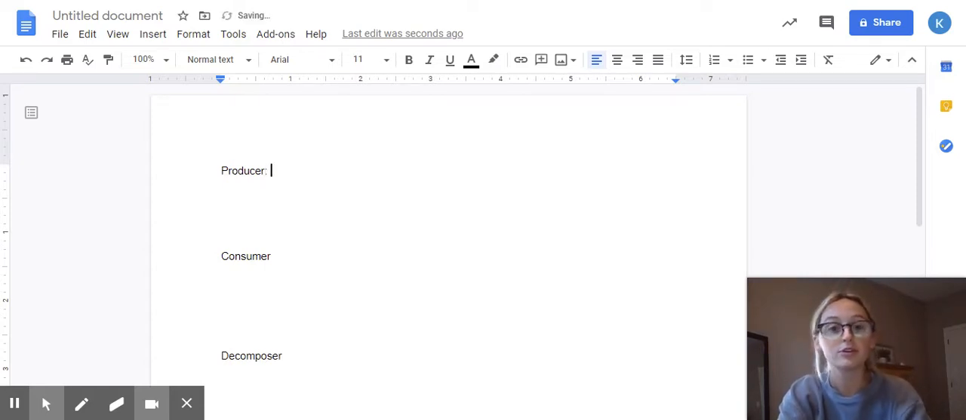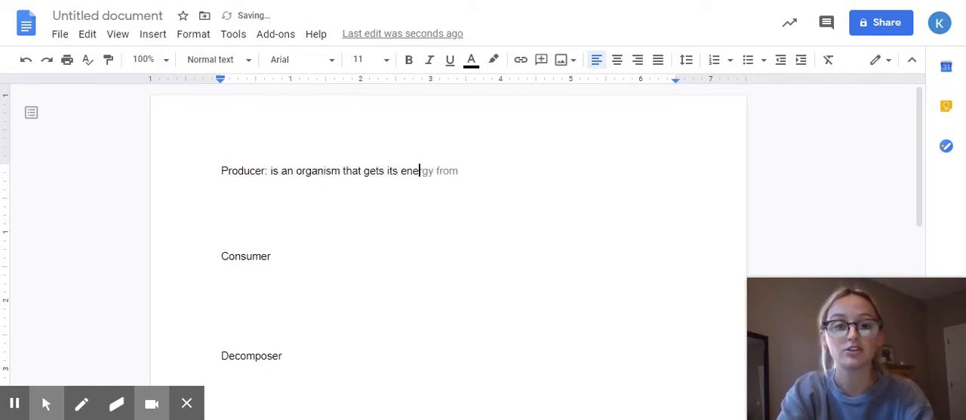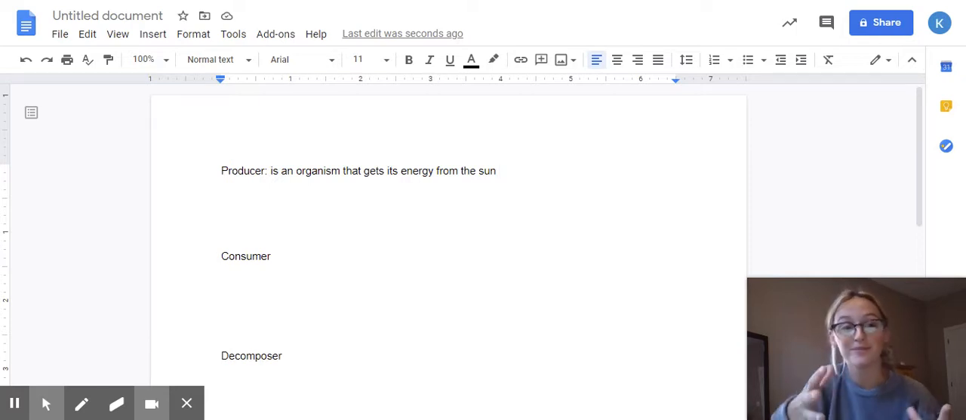We know that a producer is an organism that gets its energy from the sun. What's an example of a producer? Great. A plant is an example of a producer. They use the process of photosynthesis to make their energy and their food to survive.